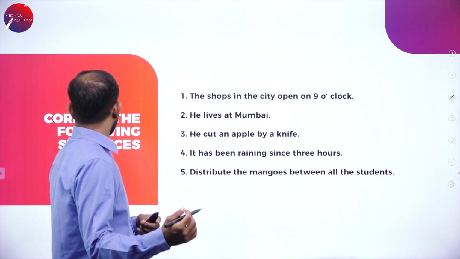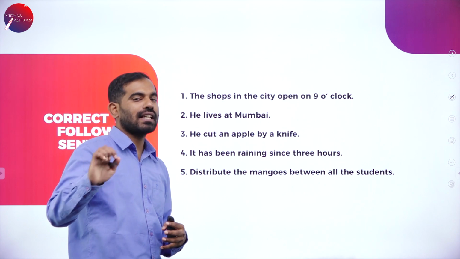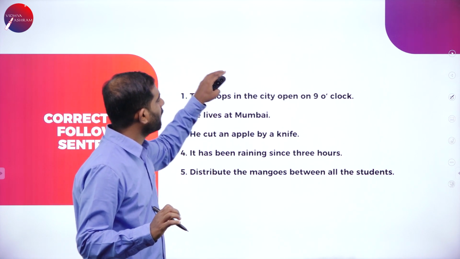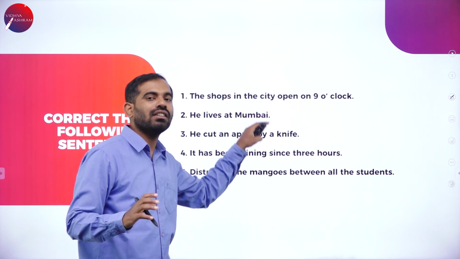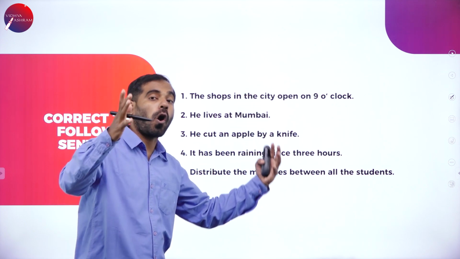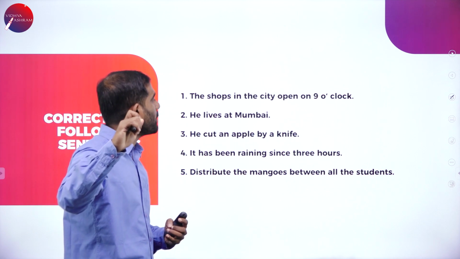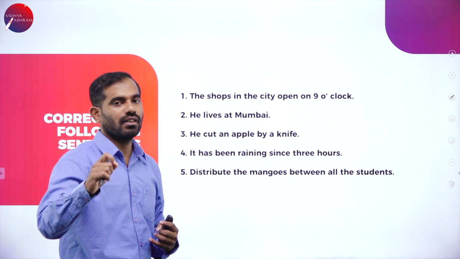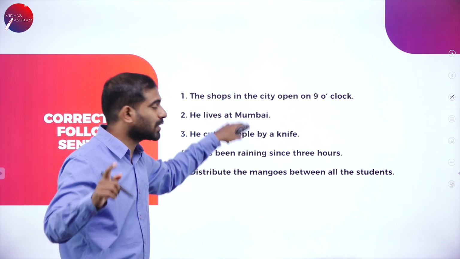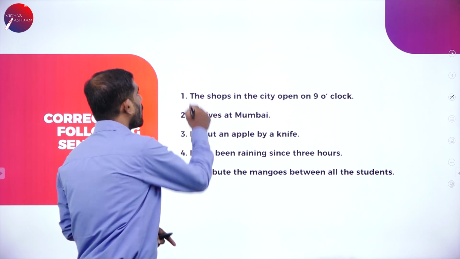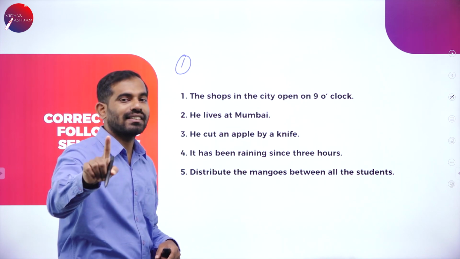Next one: correct the following sentences. There are a few mistakes in each and every sentence, or there could be an error about prepositions. Since we are talking about prepositions, you can expect such a question for 1 mark in your final examination.